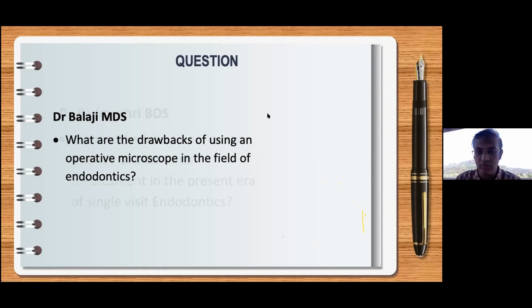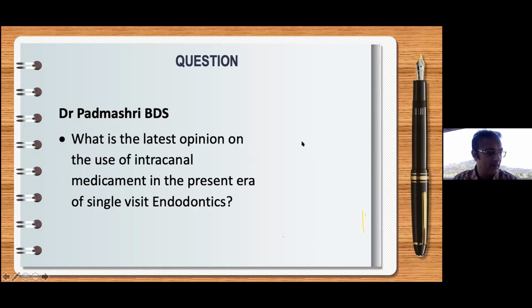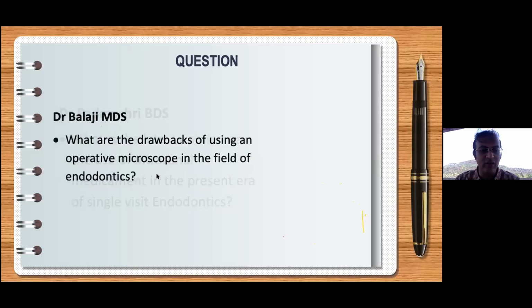So what I was saying was, we should go to the previous question: drawbacks of using an operating microscope. If you consider, there are practically no drawbacks as such. The only relative drawbacks: microscopes are expensive, and they cost you time.